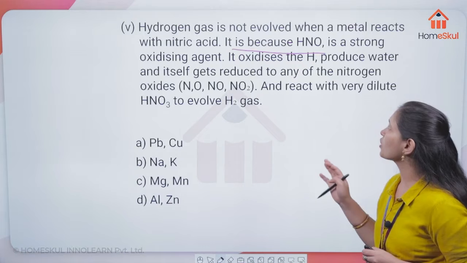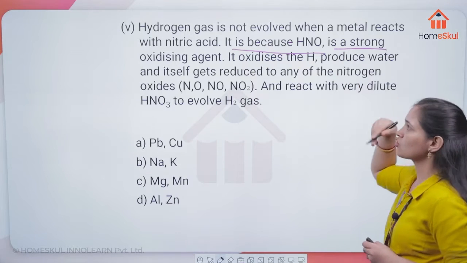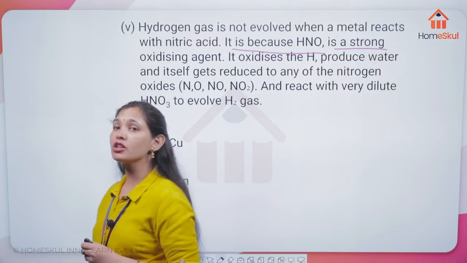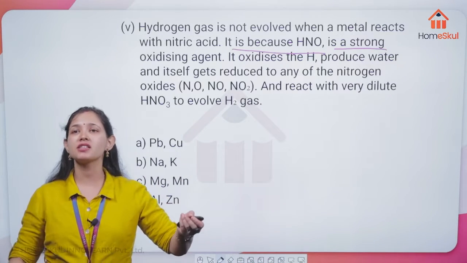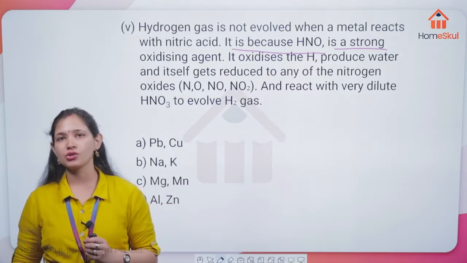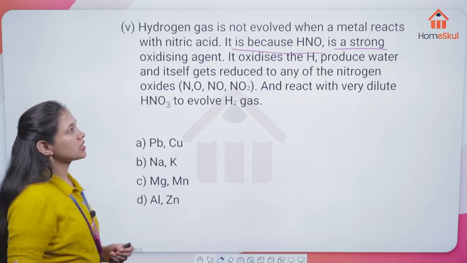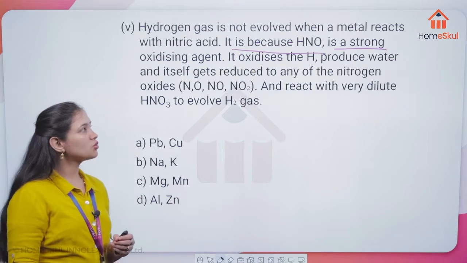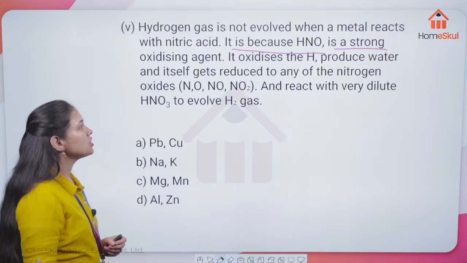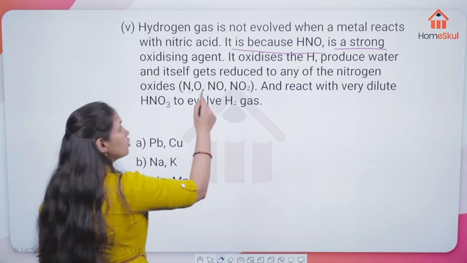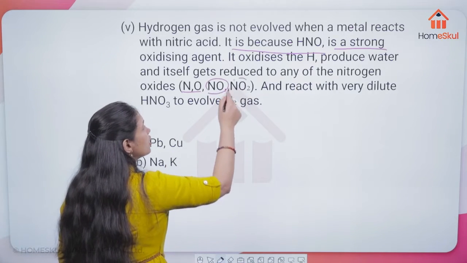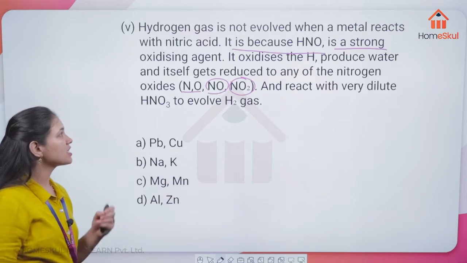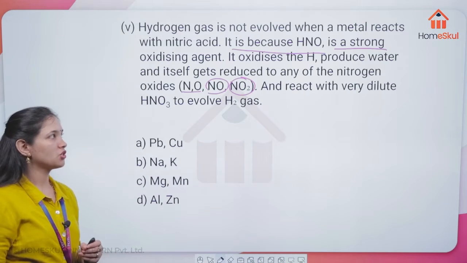It is because HNO3 is a strong oxidizing agent, which means it oxidizes some other species and itself gets reduced. It oxidizes the hydrogen produced to water and itself gets reduced to a nitrogen oxide, it may be N2O, NO or NO2, like that. Only very dilute HNO3 reacts to evolve H2 gas.